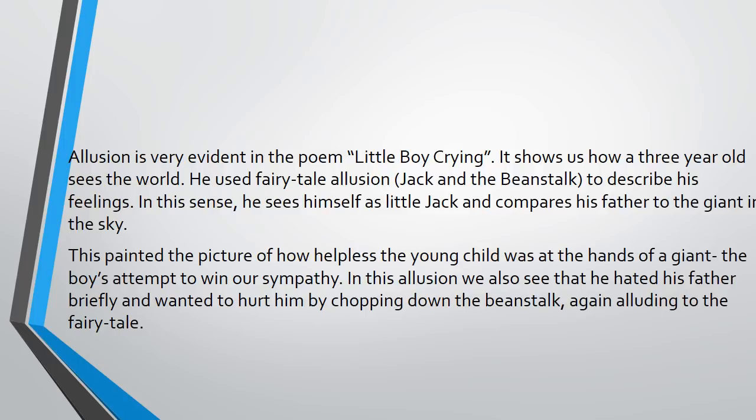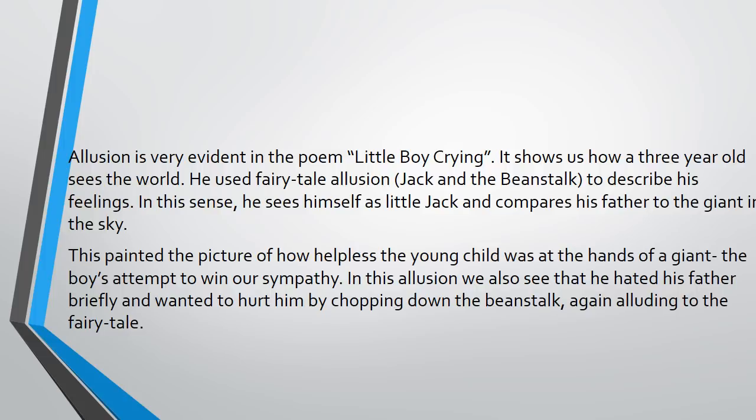And to wrap up this model answer, we see allusion is given in Little Boy Crying. Allusion is very evident in the poem Little Boy Crying. It shows us how a 3-year-old sees the world. Indeed, he used fairy tale allusion, in the sense of Jack and the Beanstalk, to describe his feelings. In this sense, he sees himself as little Jack and compares his father to the giant in the sky. Right? This paints the picture of how helpless the young child was compared to the giant, at the father's hand.